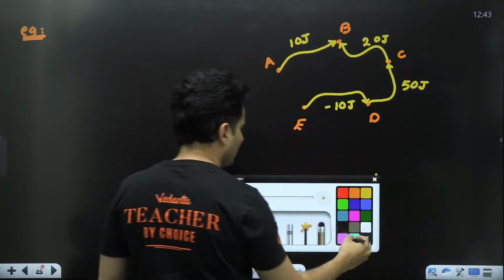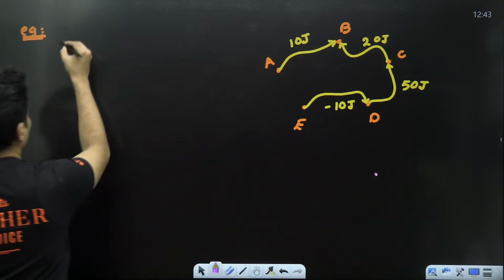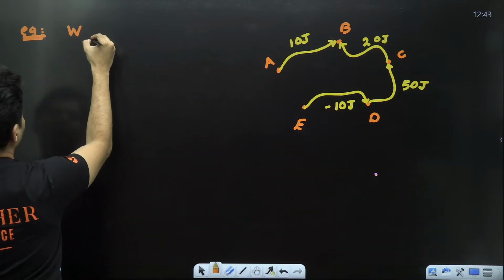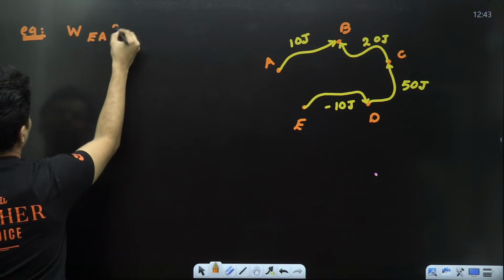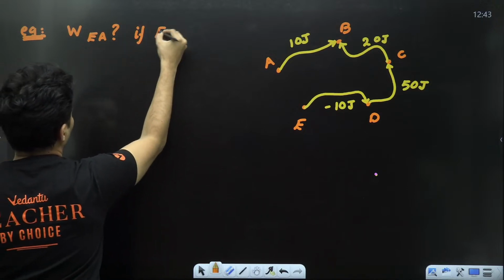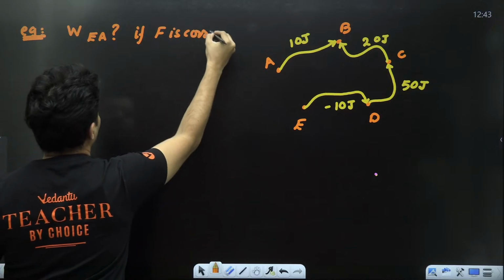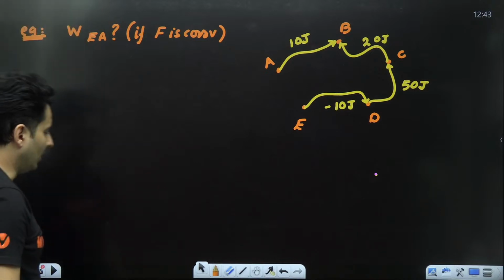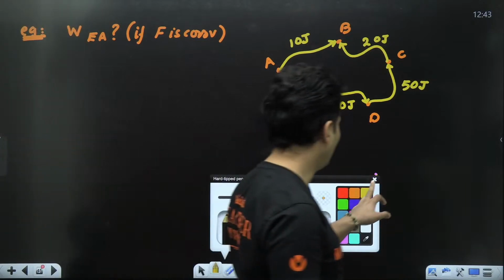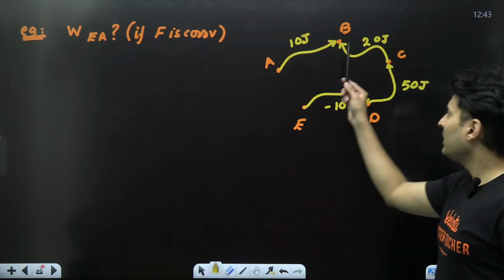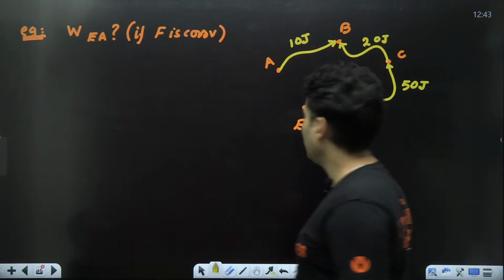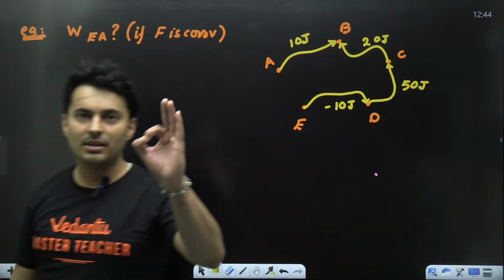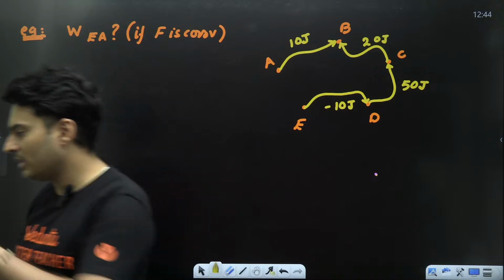Question is, how much is the work done to go from E to A if the force is conservative? If the force is conservative in nature. Come on, think about it. Not that difficult at all. From each point to the next point, the work done is given. If you want to go from E point to A point in this conservative force environment, how much will be the work done?